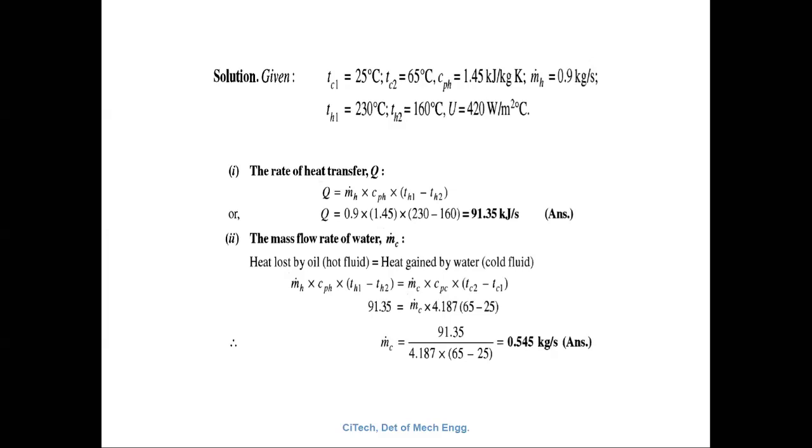What is the mass flow rate of the hot fluid? Hot fluid is the oil, so that is 0.9 kg per second. Then what is the inlet temperature of the hot fluid or oil? That one is 230 degrees Celsius. What is the outlet temperature of the hot fluid? That is TH2, 160 degrees Celsius. Then the overall heat transfer coefficient is 420 watt per meter square degrees Celsius. So these are the given data here.